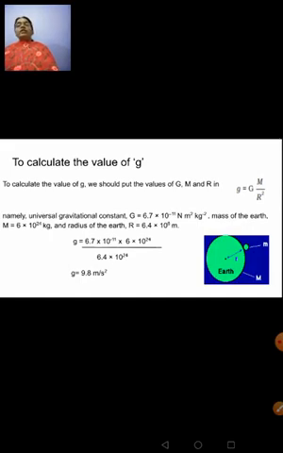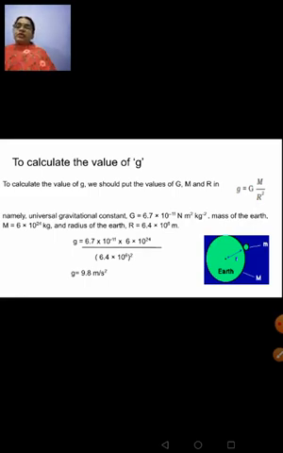Let's learn how to calculate the value of small g, which is considered to be 9.8 meter per second square. We all know the formula for small g. We have learnt in the previous class the derivation of acceleration due to gravity, whose formula is small g is equal to capital G into M upon r square, and we have learned clearly that this acceleration due to gravity does not depend on the mass of the falling object, that is your small m. So when you substitute the value of capital G, capital M, that is mass of the earth, and r, that is radius of the earth, in this formula, you get the value of small g as 9.8